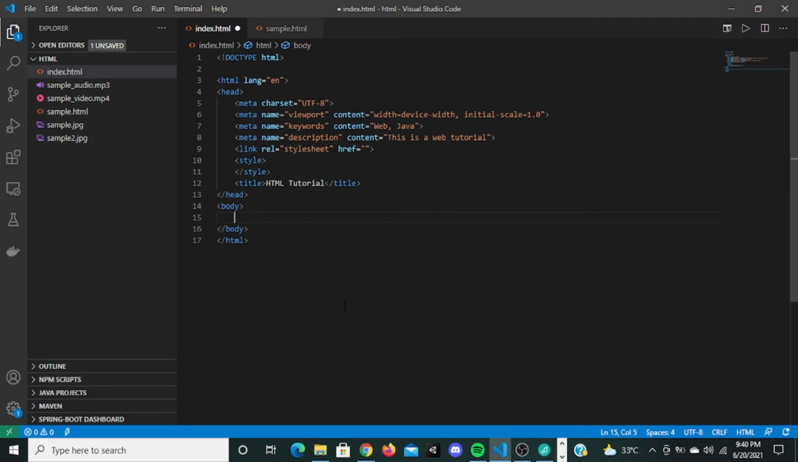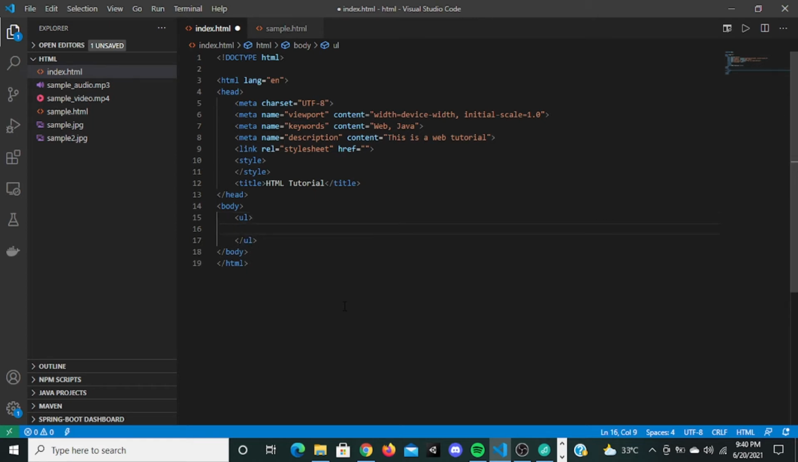A list is something which you want to use to display a list of data. There are three types of lists in HTML. One is unordered list, ordered list, and a descriptive list. So first we will see unordered list. Unordered list is a UL tag. So this UL tag represents unordered list.